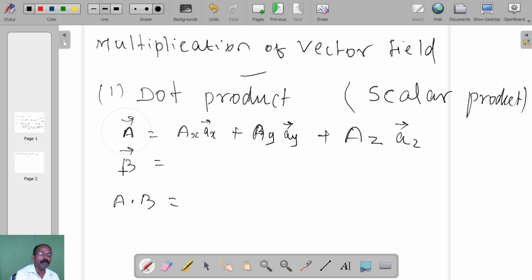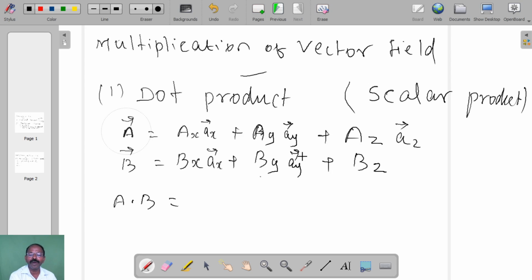And similarly to denote the B vector, bx, by, bz, the magnitude. So a vector has magnitude and direction. So for a vector in three dimensions, x, y, z, we are writing bx, by, bz, and this direction ax, ay and az. So the two vectors we have written.